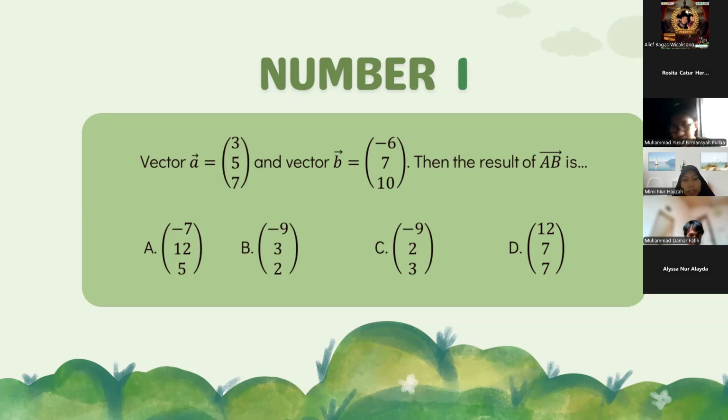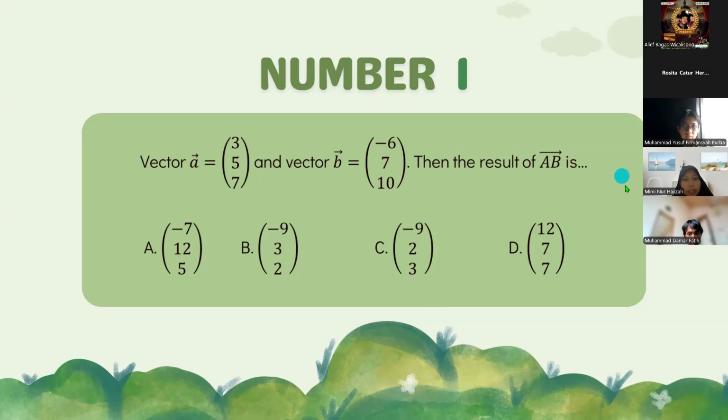Okay, thank you, Miss Mimi and Yusuf. The result of vector AB is C, that is negative 9, 2, and 3. And the solution is we can subtract vector B and vector A. So negative 6 minus 3, and 7 minus 5, and 10 minus 7.